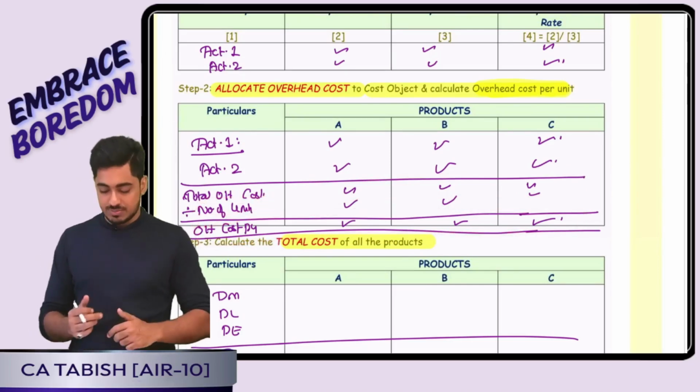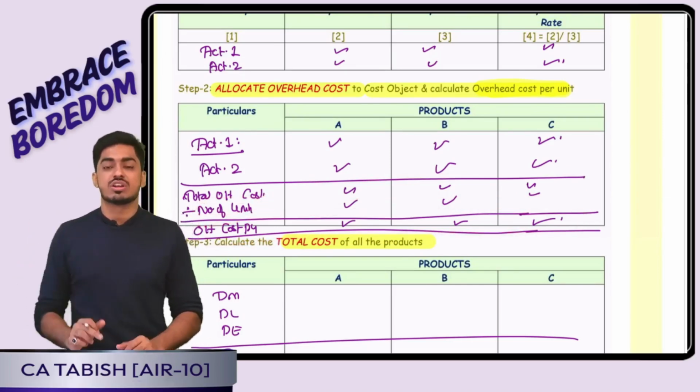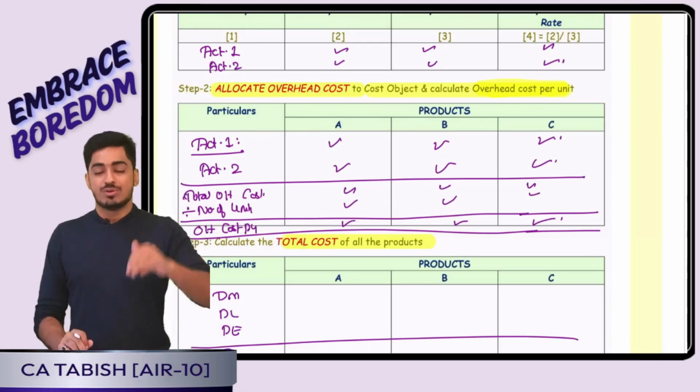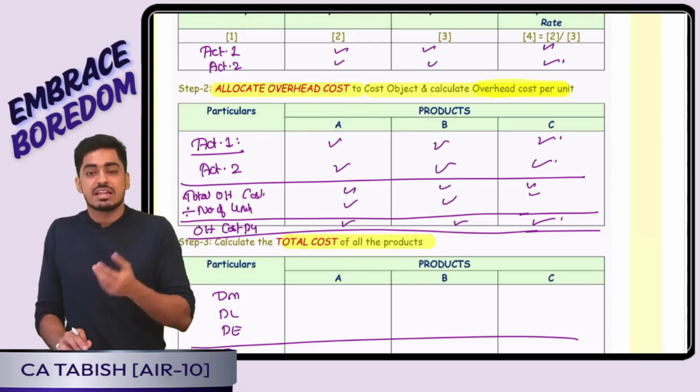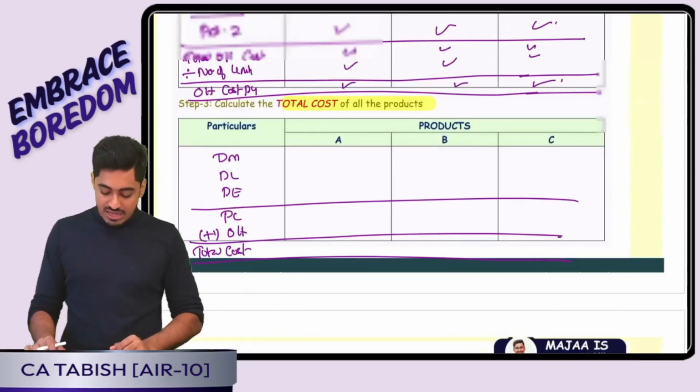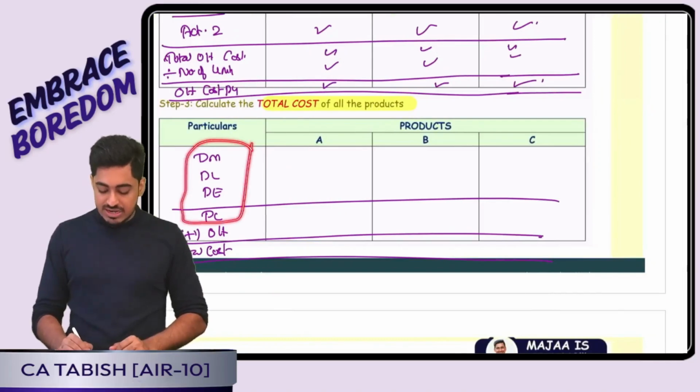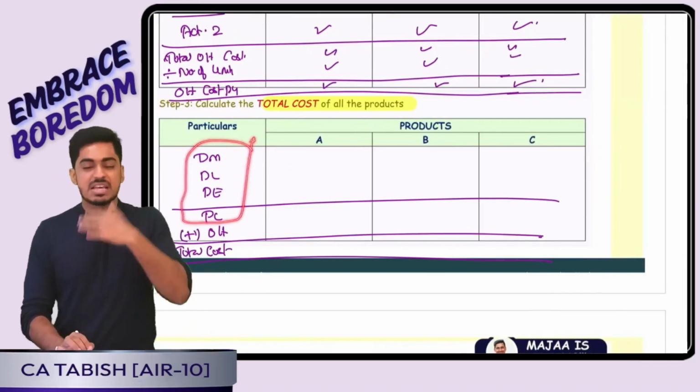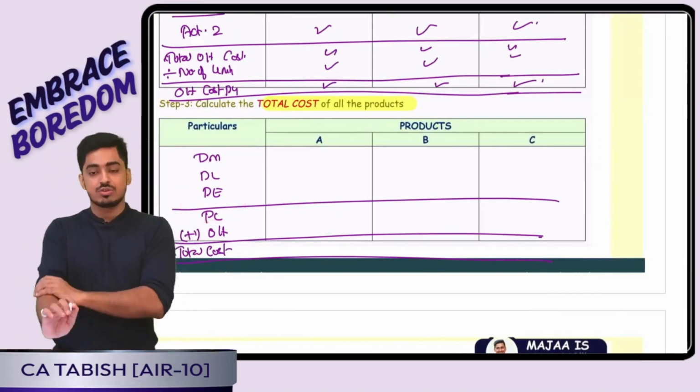Yes or no everyone? Perfect. Now once I have arrived at the overhead cost per unit, I want to calculate step 3, which is calculation of total cost per unit, wherein I have my direct material, direct labor, direct expense, which is the prime cost, plus overhead cost per unit. I will arrive at the total cost per unit.